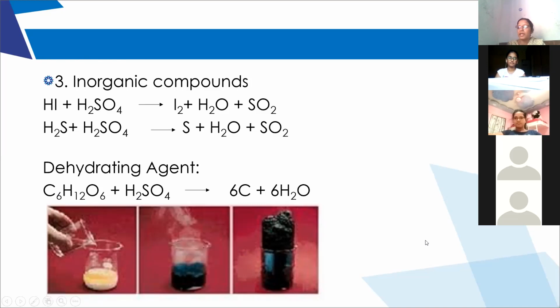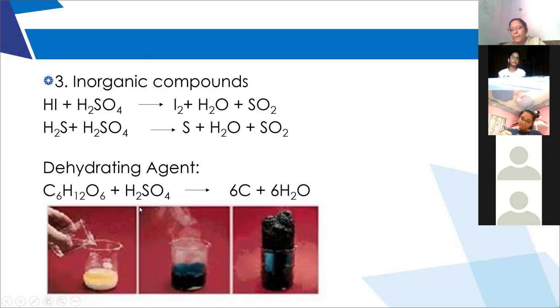Only the water molecules from the compound will be removed. Did you understand? Ma'am, so HCl and H2SO4 both are hygroscopic substances? HCl is not hygroscopic. Only sulfuric acid is hygroscopic. Narayan, did you get this?